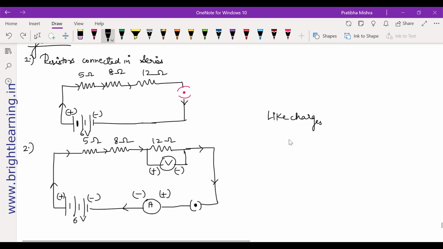Attract each other. But the thing is, where is your current flowing? Current is flowing through the particular device being used here, right? It flows through your battery. It flows across your battery itself. And it is measured with the help of the voltmeter.